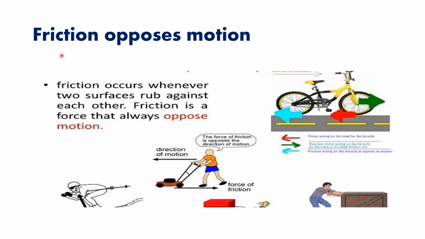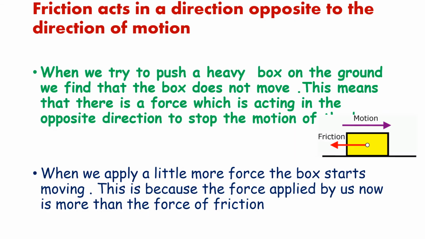So first point, these are some effects of friction. First point is that friction opposes motion. When we are trying to push something or pull something, there is another force which tries to stop that movement. That is called the force of friction. Here, when the cycle is trying to move forward, there is a force of friction acting between the tires and the road, which tries to stop the motion. This is the force of friction here on this tire. So force of friction tries to oppose motion. That is one effect of the force of friction.